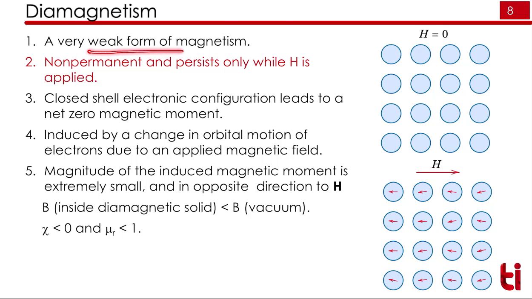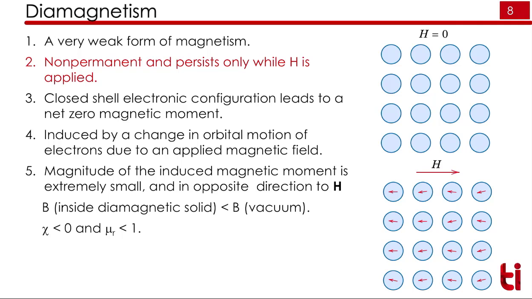Diamagnetism is a very weak form of magnetism and is produced in all samples. This is non-permanent and only available when we apply a magnetic field. Here you can see when H equals 0, when we don't apply any magnetic field, there is no dipole formation in the sample. When we apply an external magnetic field H, there is a formation of magnetic dipoles in the sample. This is because whatever shells of your atom are filled, they will give diamagnetic behavior.